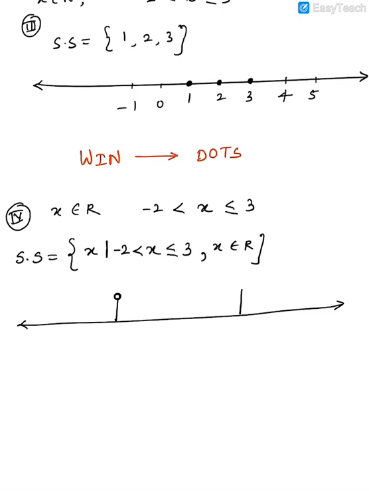And here 3 is included, so we make a dark circle. Whenever it's included, you make a dark circle. Whenever it is not included, you make a hollow circle. And which numbers are included in between them? Every number in between them is included, right? So I will join from -2 to 3, and you can also do this shading just to show that all of this is included.